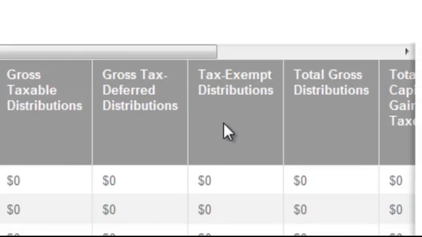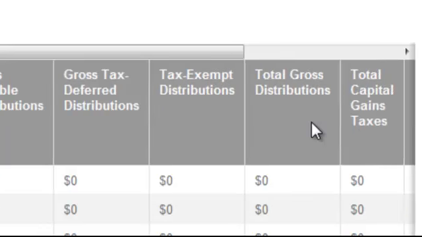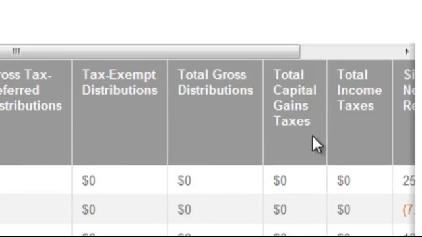Tax-exempt distributions. You're probably sensing a trend here. This is the amount of money taken out of the tax-exempt accounts to meet that year's goals. Since taxes have already been paid on this money, this number will always be either equal to or less than the net goals. Total gross distributions. This is the total amount of money taken out of the investment accounts to meet the net goals. Unless all of the year's goals were met with tax-exempt money, this will not be the same as total net goals because of taxes.